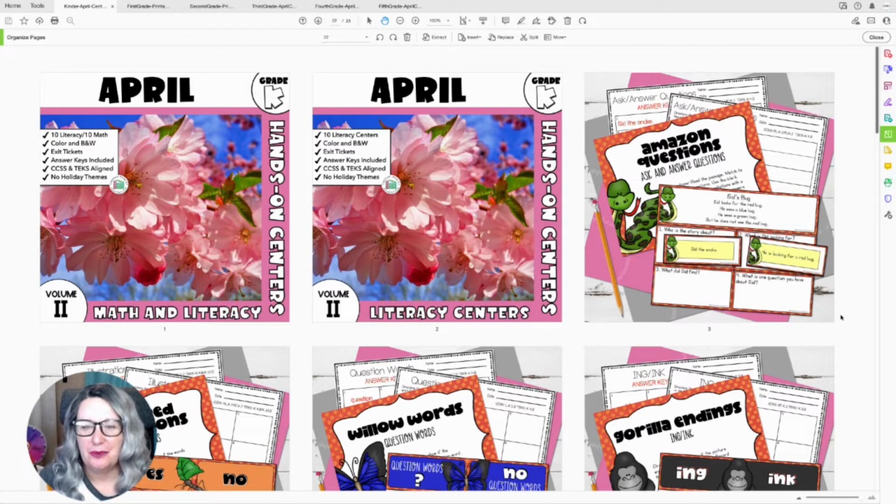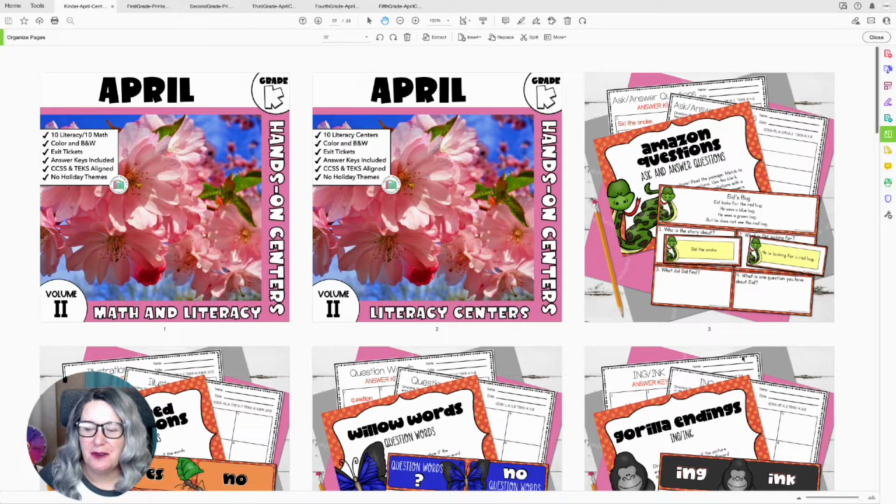But I do want to go through each one of the centers so that you can see what skills to expect in the month of April. But again, we have not put any clip art that is seasonal or holiday related in these Volume 2 centers so that you can actually use these whenever during the year. Now, our Volume 1 centers that are available do have holidays and seasonal clip art in them, but like I have said multiple times, my students never cared if I brought out a pumpkin center in the middle of April. They just didn't care. It bothered me more than it bothered them. So don't let that stop you if it is a skill that you need to put into your math and literacy centers because your students need to practice.